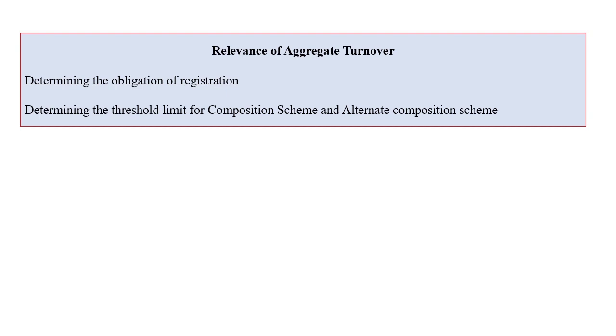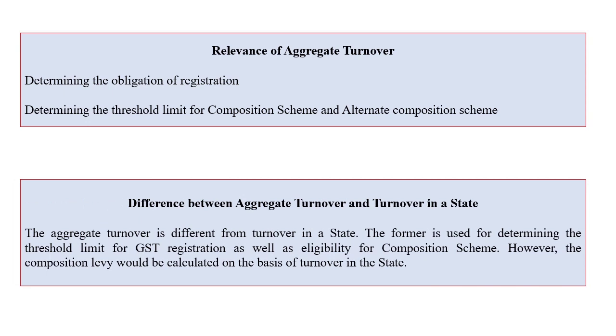So that is why we can say that importance of aggregate turnover is very high. Now next point, difference between aggregate turnover and turnover in a state. The aggregate turnover is different from turnover in state. The former, that means the first one, aggregate turnover, is used for determining the threshold limit for GST registration as well as eligibility for composition scheme.